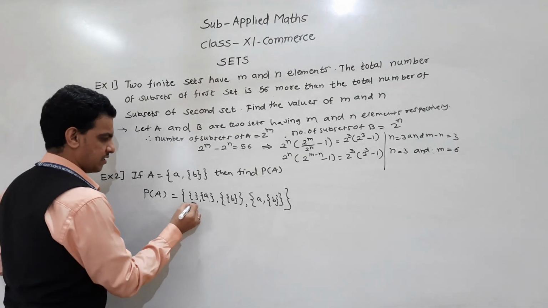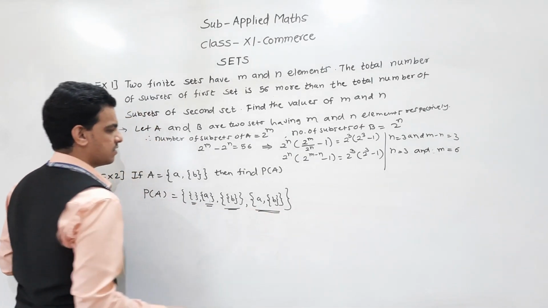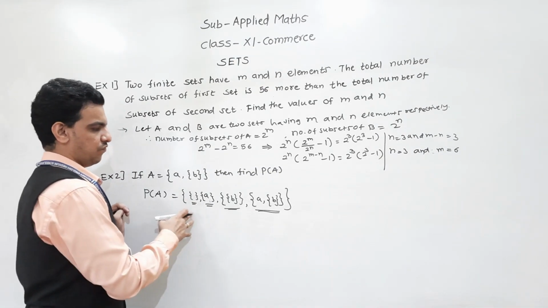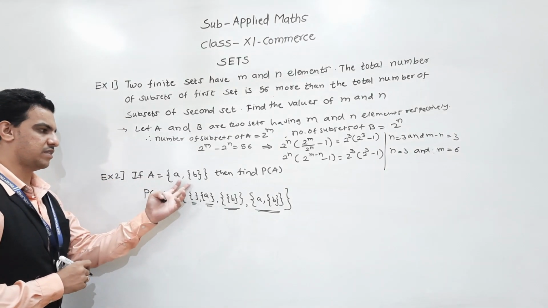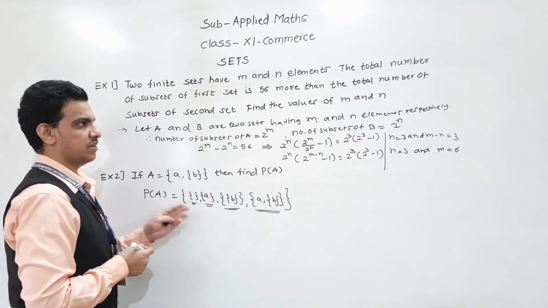So this is the null set, then set containing A, set containing B, and set A itself. So the power set contains 4 elements. If a set contains 2 elements, then the power set contains 2 raised to 2, that is 4 elements. Okay, understand this?